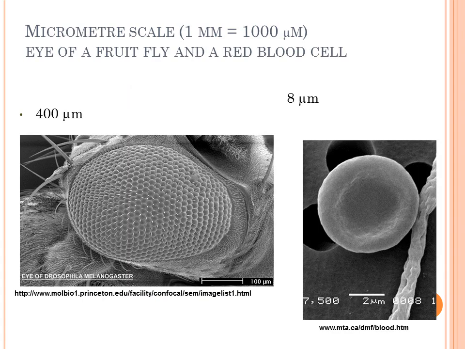Then one more, the micrometer scale. This also we know. What is that? 1 millimeter is equal to 1000 micrometers, and this we actually can't see with naked eyes. But for objects like the red eye of a fruit fly, its size is only 400 micrometers. Then a red blood cell is shown, its size is only 8 micrometers.